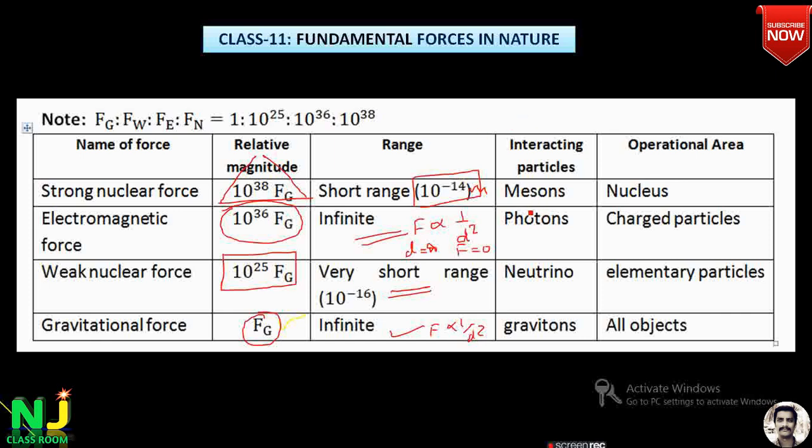Interacting particles. Already we know that nuclear force interaction is due to the mesons, electromagnetic force interaction is due to the photons, weak nuclear force due to the neutrino, and gravitational force due to the graviton. Operational area, this is very important, where these forces are acting. Already told you, depending upon the area, depending upon the range, we have broadly classified the forces appearing in nature as four basic forces. Nuclear force exists only inside the nucleus, electromagnetic force between the charged particles, weak nuclear force between the elementary particles, and gravitational force between all objects or even particles.